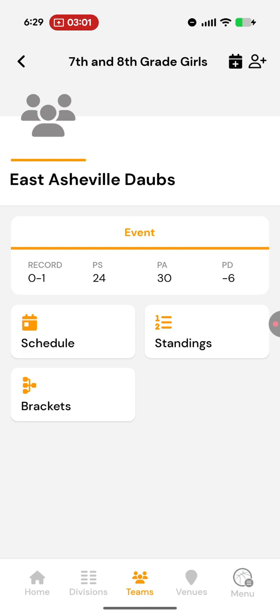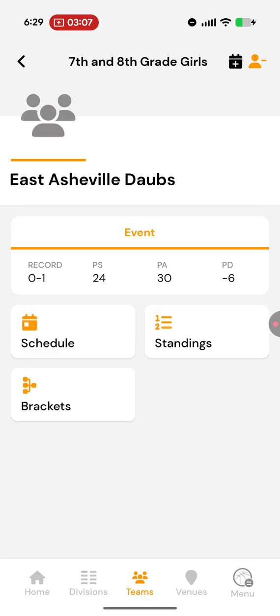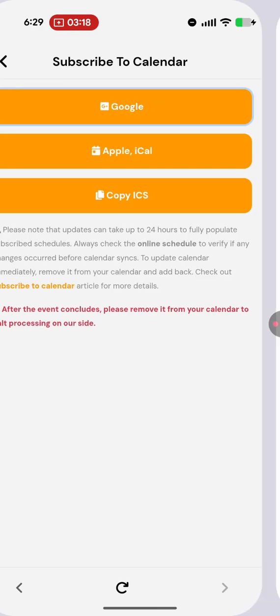The first one I'll do is following because that's super easy. I'm just going to click that. And you'll see, oh, you're following it. Great. So now it's a minus icon if you want to unfollow. Now for the calendar, you hit the plus, and it brings you here. You have Google, Apple, or Copy. I'm going to do the Google.